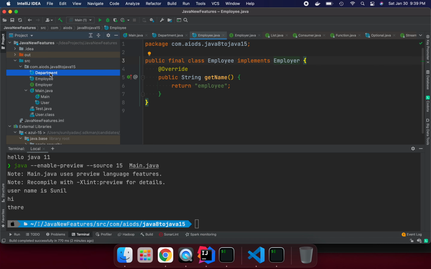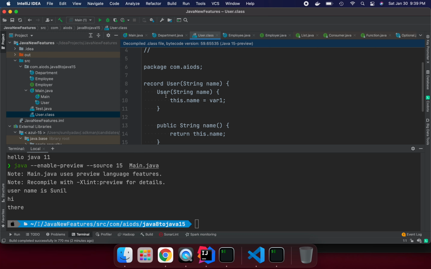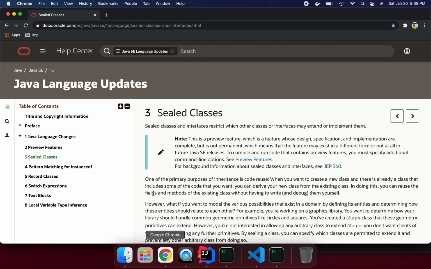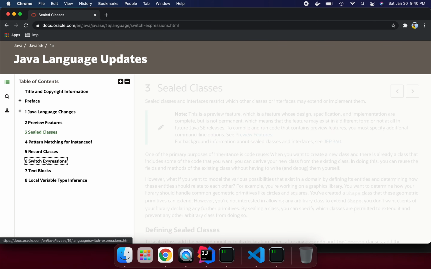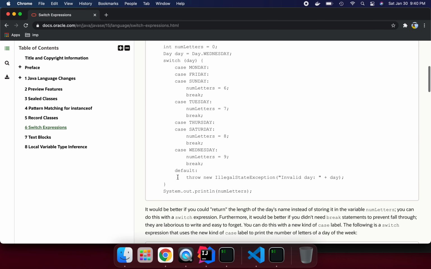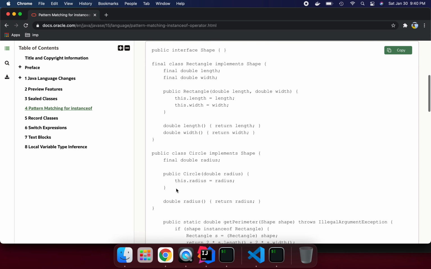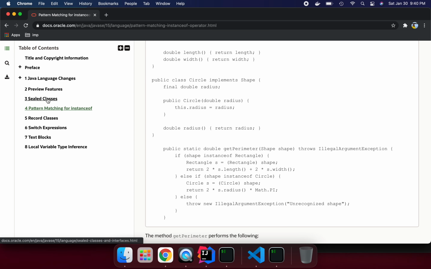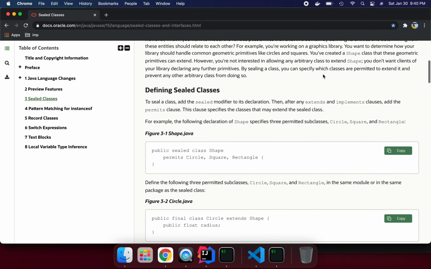I think that's it for this one. The reference document I wanted to share with you is on the Oracle site, and I will put this link with this video upload. We can see all the features they have covered, like switch expressions and how we can use them, and pattern matching with instanceof. If we go to sealed classes, it says a sealed class or interface restricts which classes or interfaces may extend or implement them.